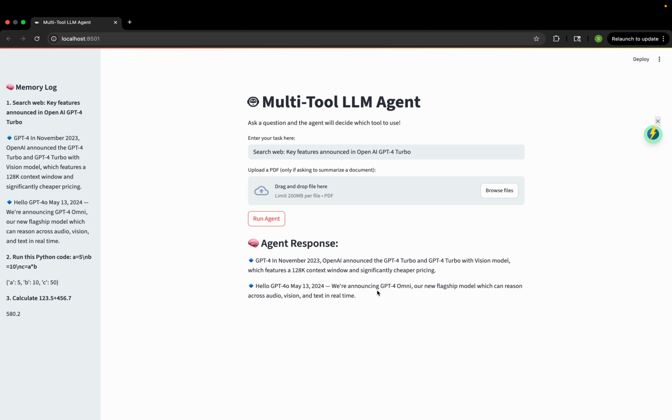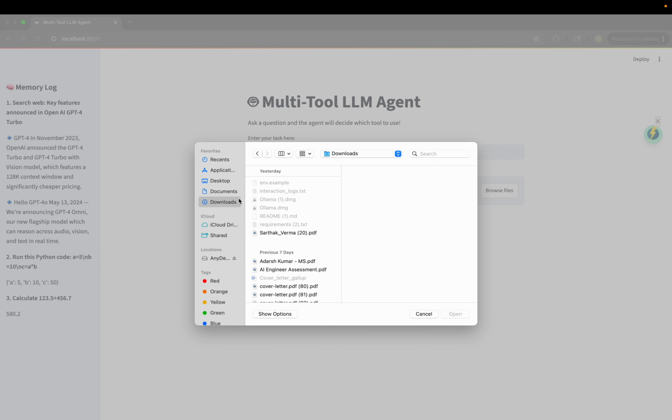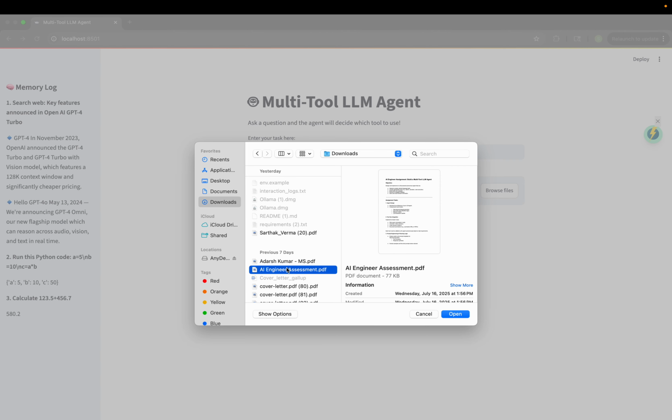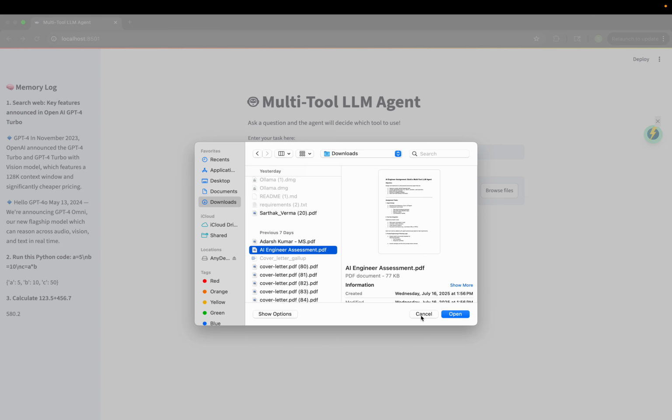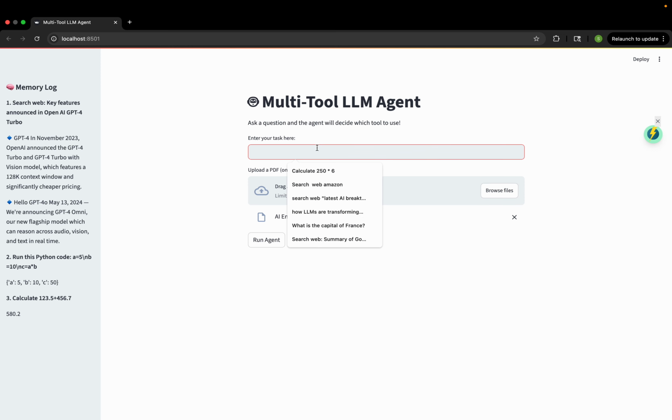So yeah, now let's look into the final functioning of the tool, which is to summarize a PDF. For this, we'll browse files and go to downloads. Let's give it the AI engineer assessment.